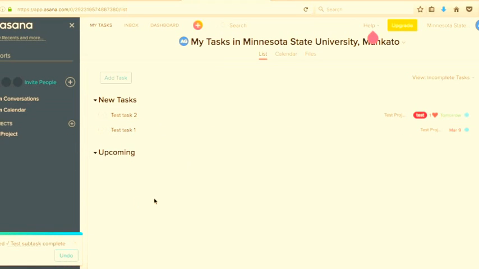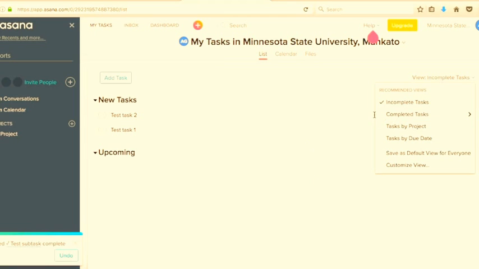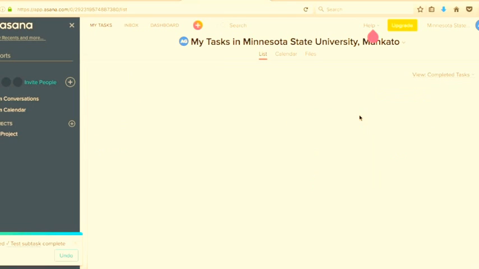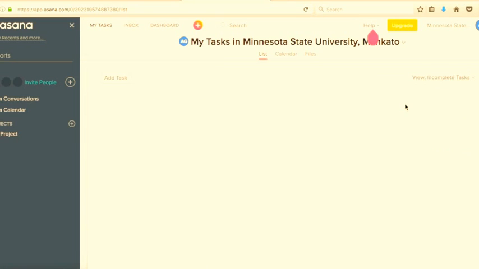So this task will no longer be here, and if you want to see all the completed ones, all you have to do is go here, select completed task and go to all completed task. There is no completed task, but you have completed a subtask. Usually my task is used to see the incomplete tasks that are pending and that you have to do.